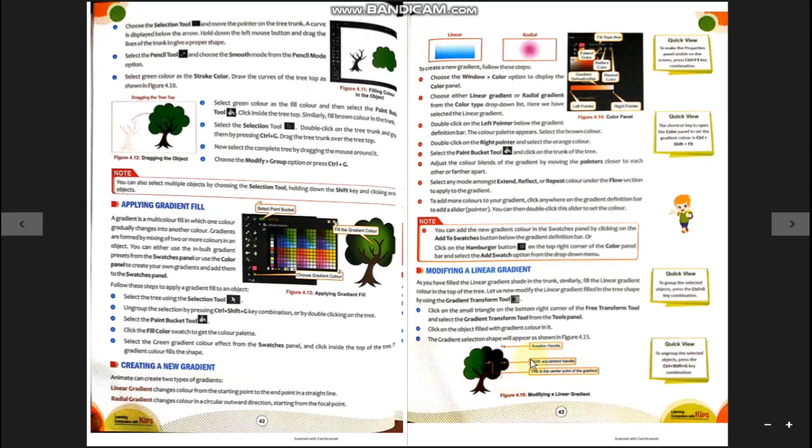There is a rotation handle, a width adjustment handle, and this is the center point of the gradient. If you move the rotation handle, the gradient will rotate. If you use the width adjustment handle, it will adjust the width of the gradient, and this button is the center point of the gradient. If you want to change the center point anywhere into the object, you can just change the center point and see the effect. The gradient's center point will be changed.